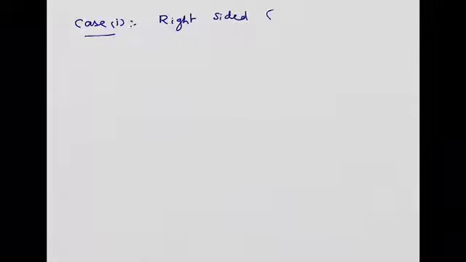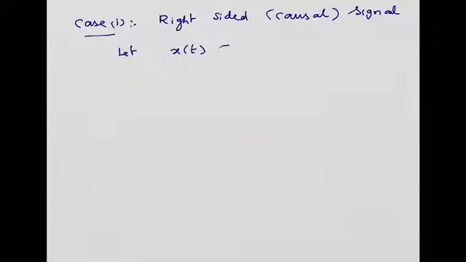Let us see different types of signals and their regions of convergence. For this case, let me take the first case as a right-sided signal, or let me call this a causal signal. Causal signal. Let me assume that x(t) is equal to e^(-at) u(t), where a is greater than 0.